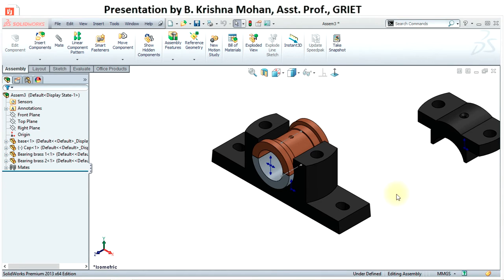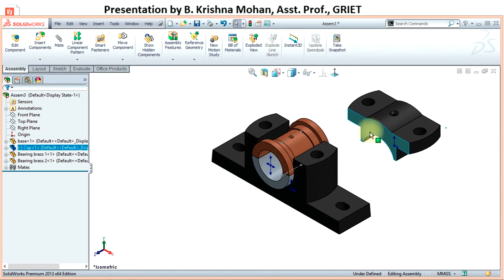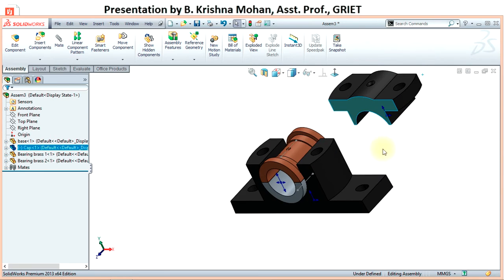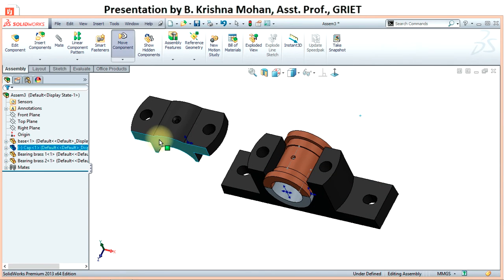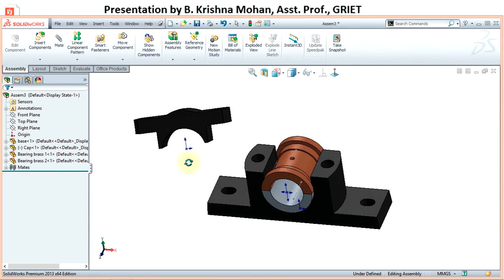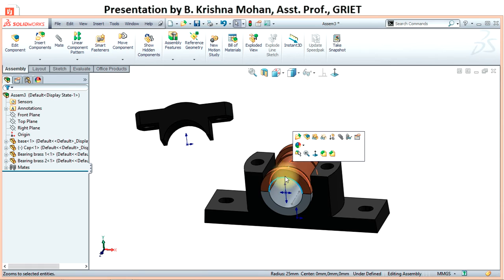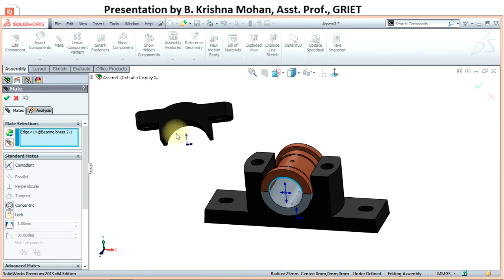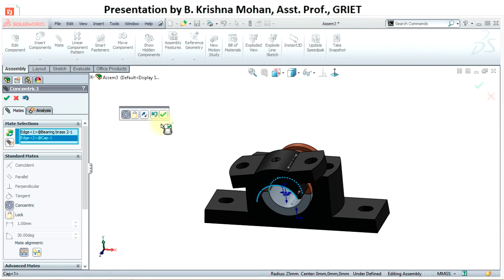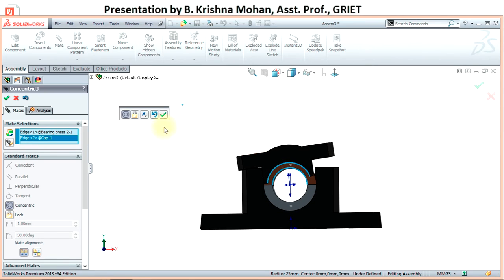So let us define relations among the cap and the base. So let us move this. You can rotate it. So just I want to rotate the part. So let us pick this circular edge and circular edge of this brass. So just click mate and pick the circular edge of the cap and select concentric and say OK.